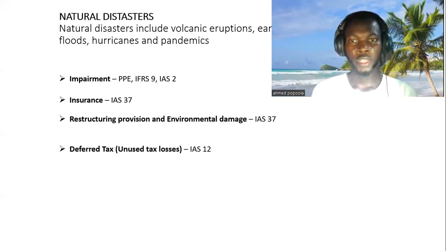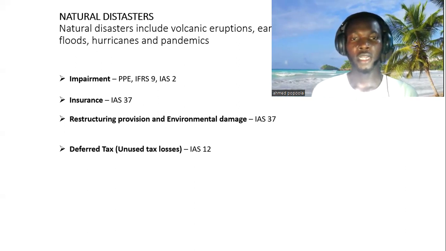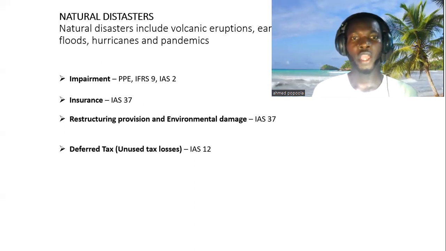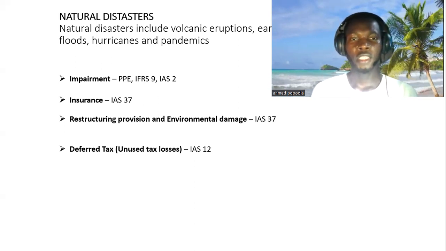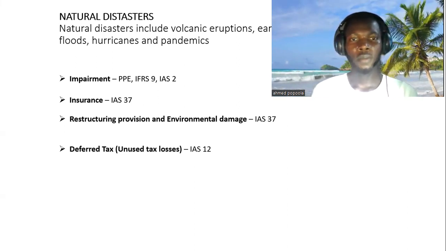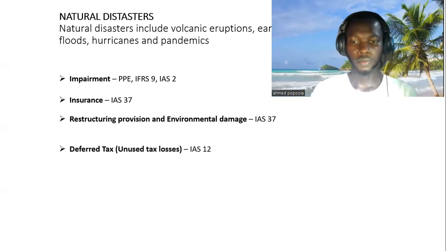When it is established that there will be taxable profits against which to utilize the deferred tax asset, then the entity can recognize the deferred tax asset in its financial statements. But when it is not probable that the entity will achieve taxable profits against which to utilize the deferred tax assets, the entity must not recognize the deferred tax assets in its financial statements, right?